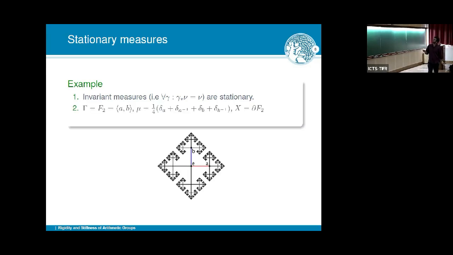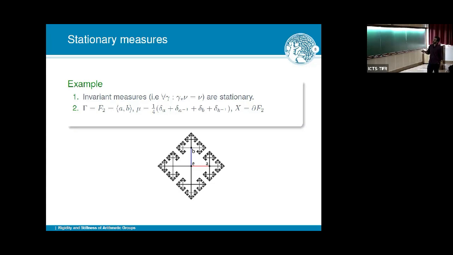Maybe the simplest non-trivial example that I like is that if you take the free group and you take a simple random walk, just uniform on the generators, and you act on the boundary of the free group, that is the leaves of this tree, the Cayley graph, the Cantor set, then when you apply A, the mass moves all the way here.